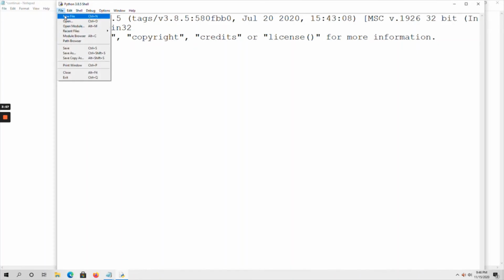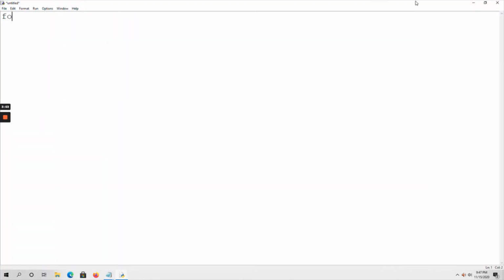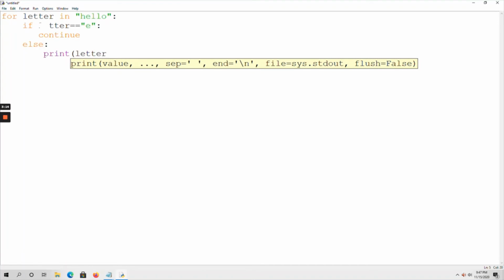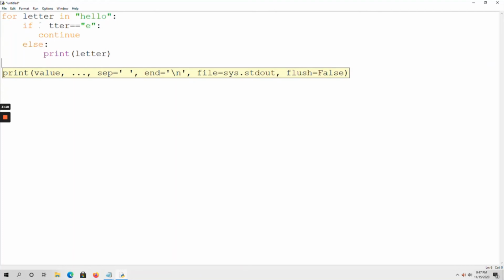So open a new file. See here, for letter in "hello": if letter equals to "e": continue, else: print letter. Then print some message, "Goodbye".